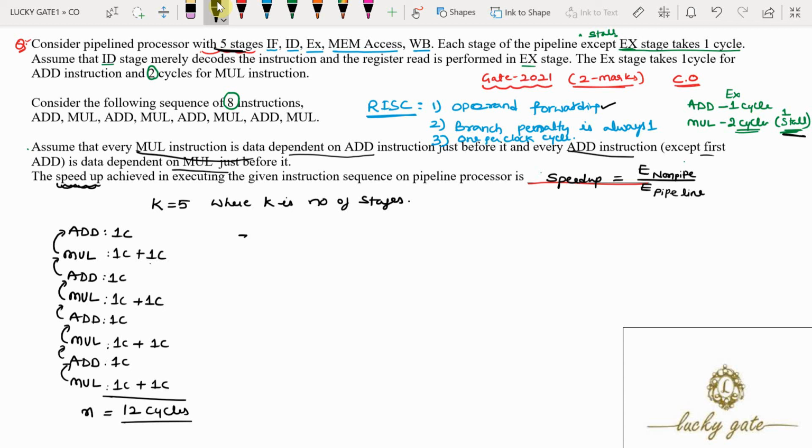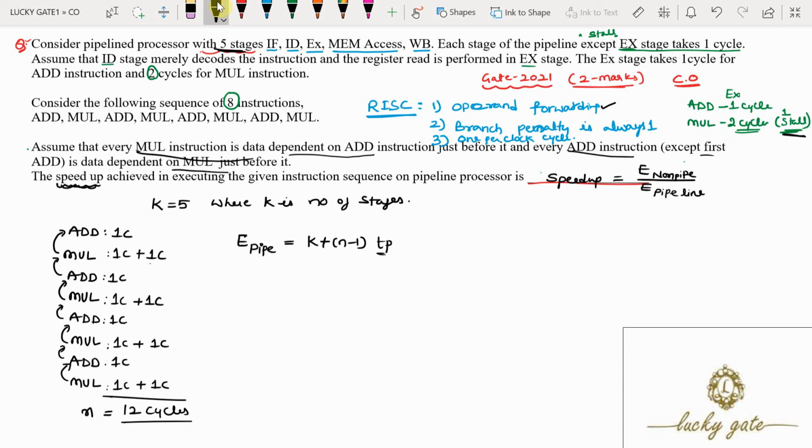Therefore, the execution time of a pipeline processor will be equal to (k plus n minus 1) TP. Now what is TP? TP is the cycle time. Now what does k plus n minus 1 mean?